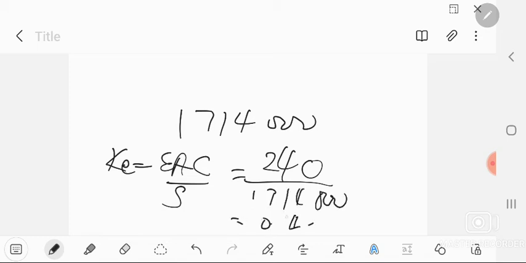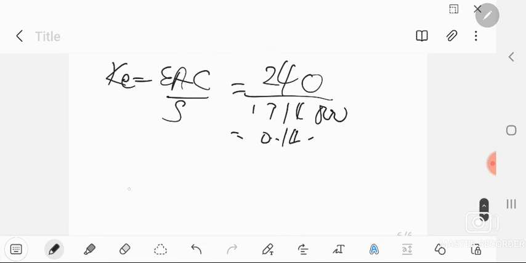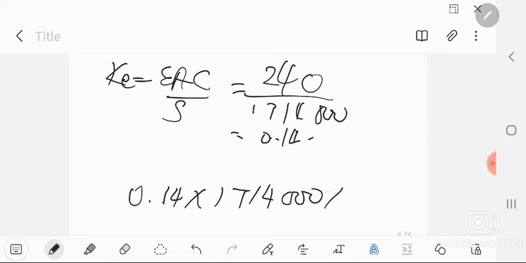This gives you 0.14, the return that this company gives. So multiply 0.14 by 1,714 and then by your portion held, which is 5%. This gives you roughly 12,000.